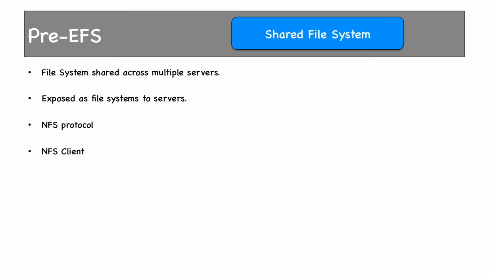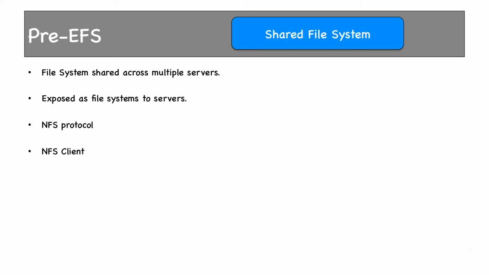All the discussion in the previous slide talked about file systems and storage devices, which are basically the turf of block devices. Shared file system is different from block devices. The protocols are different too. ext3, ext4, XFS do not work with shared file systems. What is a shared file system? It is a file system that is shared across multiple servers. Shared file systems are also exposed as file systems to servers. It uses the NFS protocol, and to access a shared file system we would need something called an NFS client. Each server would need to have the NFS client installed to access the shared file system.